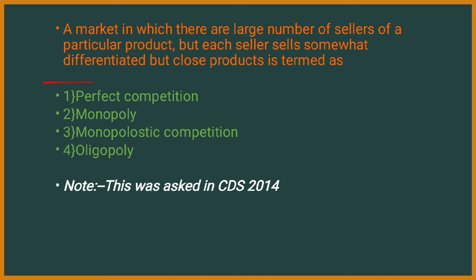Here the answer is perfect competition. It is termed as perfect competition and this was asked in CDS 2014. Now let's see the different terms that have been mentioned here. What is known as monopoly? Monopoly is nothing but in a particular market only one entity is dominating, that is he is the only person who is selling, that is called monopoly.